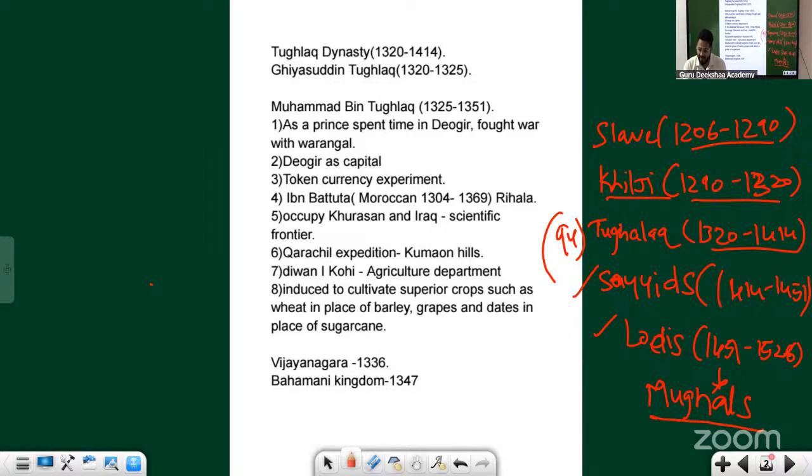When you read modern India, the chapter starts from the declining of the Mughals. Only the starting rulers of the Mughals will be covered here. How the Mughal dynasty came to an end will be covered in modern India. I'll make sure we start from the declining of the Mughals so that you have the connectivity.